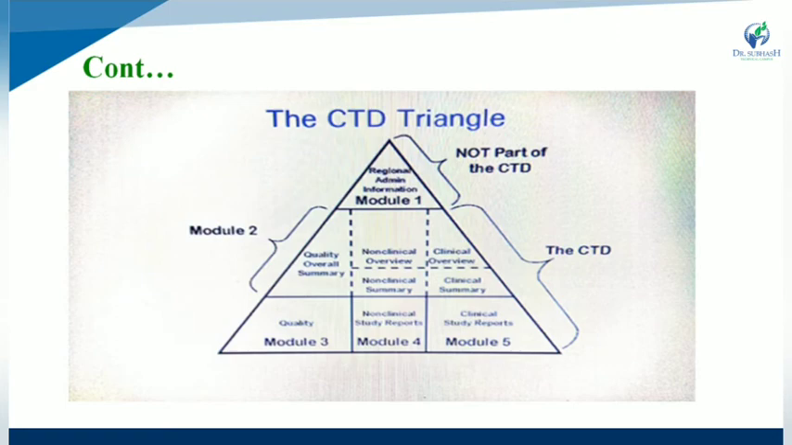There is the CTD triangle. What is CTD? Common Technical Document. Various modules are present. Module 1 is the regional administrative information. Module 2 contains the quality overall summary, non-clinical overview, non-clinical summary, as well as the clinical overview and clinical summary. Module 3 is required for quality. Module 4 is required for non-clinical study reports, while Module 5 is required for clinical study reports.